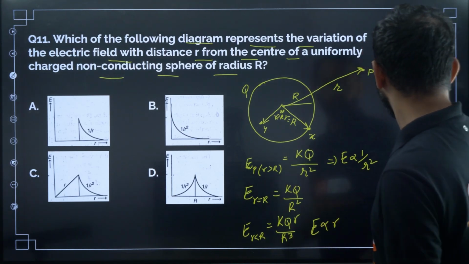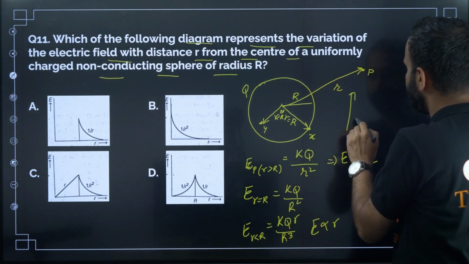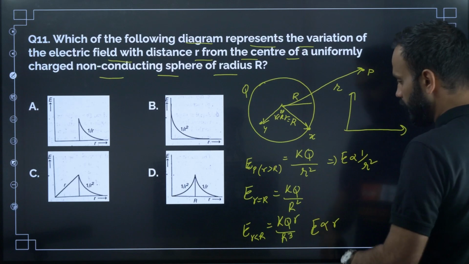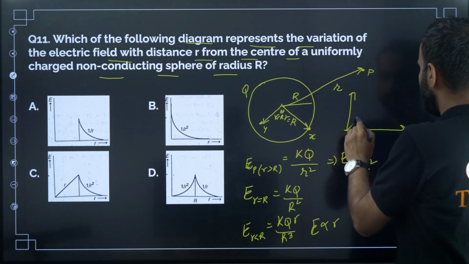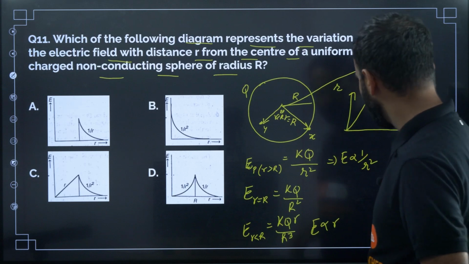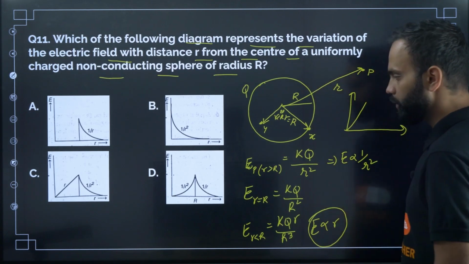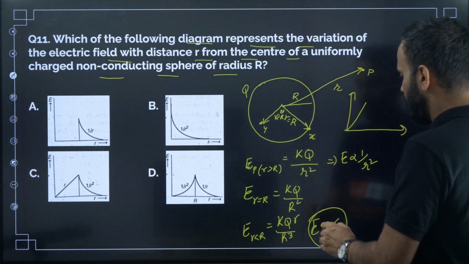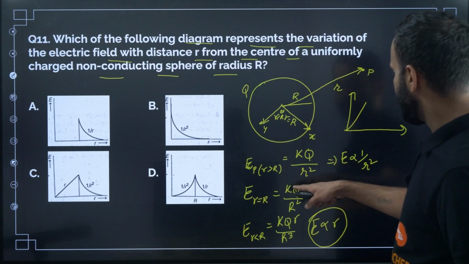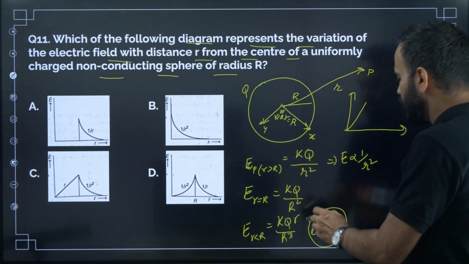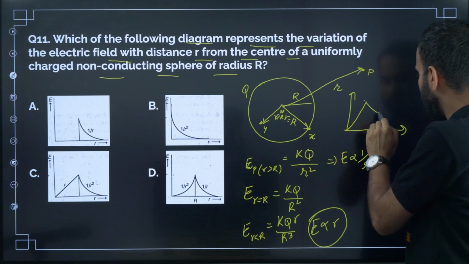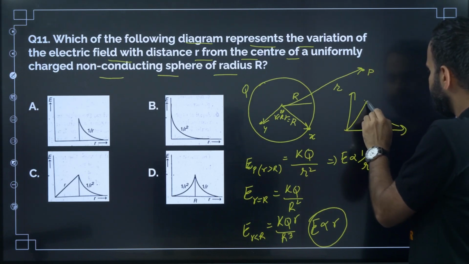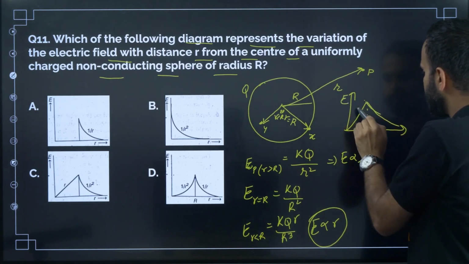Okay, so if you draw the graph of E versus R, from the center to the surface of the conductor, what happens? The electric field increases linearly, because E is directly proportional to R. On the surface of the conductor, the electric field is KQ by R square, which is the maximum. Then it decreases inversely, as the inverse square, like this. So this is the E versus R graph.